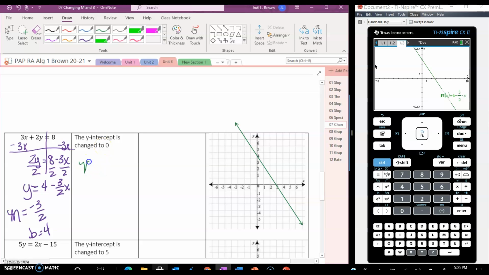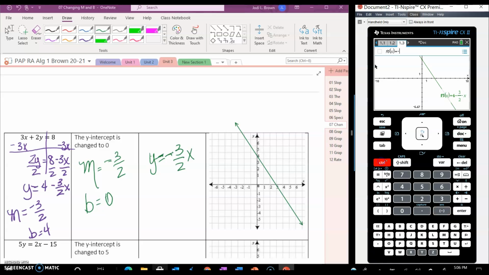Okay. So then now the y-intercept changes to 0. Huh. Now our slope stays at negative 3 over 2, but now our y-intercept changes to 0. That makes our equation y equals negative 3 over 2x, because you don't have to write that plus 0, right? Negative, Control Divide, 3 over 2 x, and then hit enter.